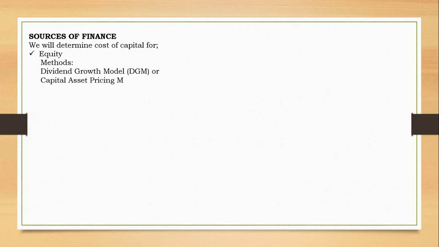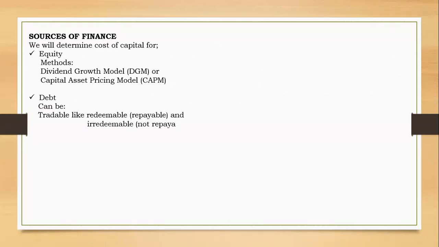So we'll determine the cost of capital for the following. We'll consider equity, and for equity we'll use the following methods: the dividend growth model, sometimes called Gordon's growth model, and the capital asset pricing model, usually called CAPM. But we'll also consider cost of debt. And for debt here, we would have several forms. You can have tradable debt. Debt that is tradable can be redeemable, that means repayable, and can be irredeemable debt. All right.